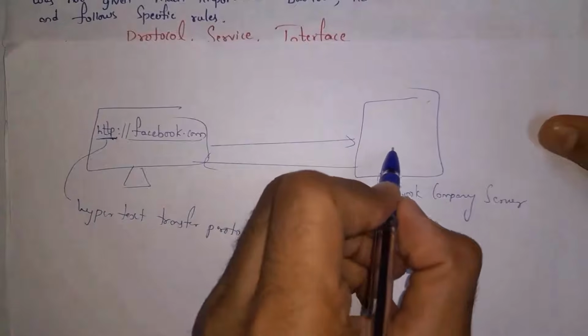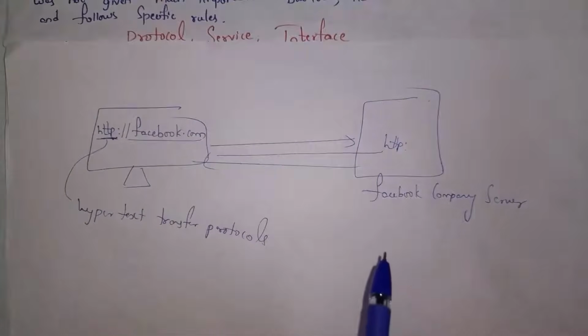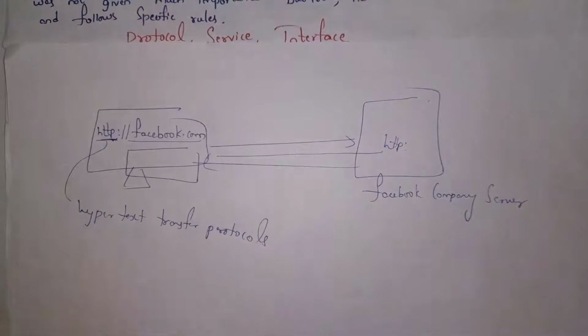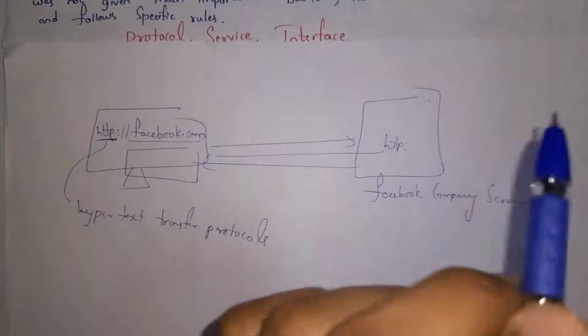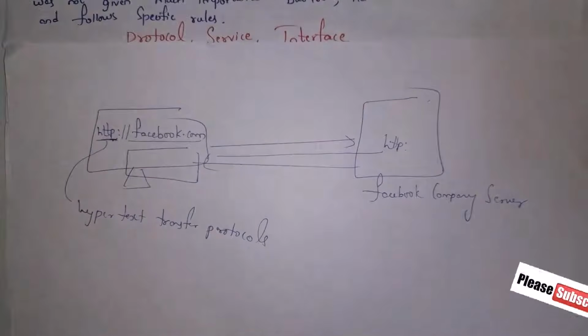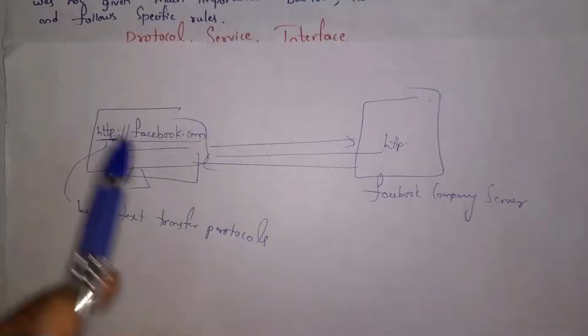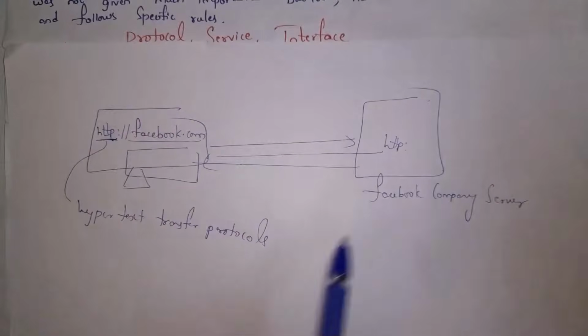And similarly, Facebook company also uses HTTP protocol. Based on this protocol, I will get response. That is, I can see that Facebook page. So two computers must use same protocol in order to communicate each other. For example, if you consider Internet will follow HTTP protocol for communication. As I am sending request by using HTTP, similarly Facebook also give response by using HTTP protocol.